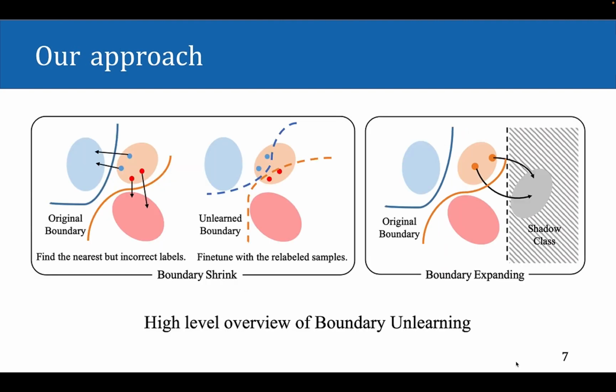Observing that imitating the decision behavior of the retrained model is able to accomplish the utility and privacy guarantees of machine unlearning, we designed two strategies to shift the decision boundary in boundary unlearning: boundary shrink and boundary expanding. Boundary shrink breaks the decision boundary of the forgetting class by splitting the forgetting feature space into other classes, while boundary expanding disperses the activation about the forgetting class by remapping and pruning an extra shadow class assigned to the forgetting data.